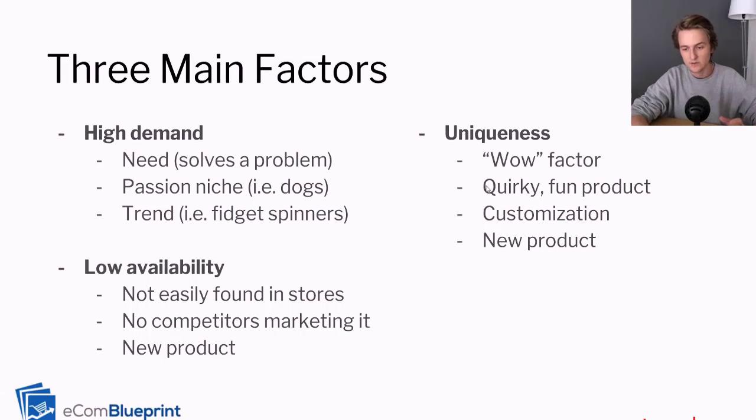Now, there's different ways to have uniqueness. Quirky, fun products also work great, and a lot of people advertise these mainly. For example, bluecrate.com, that's like their whole strategy is to focus on quirky, fun products, and those work well because they're unique, right? And so if you have unique products, it gets people's attention on social media. So quirky, fun products do work well. And another way to be unique is with customization. So like I was talking about the example of the pup socks, the company that did socks where you could print your puppy's face on the socks.